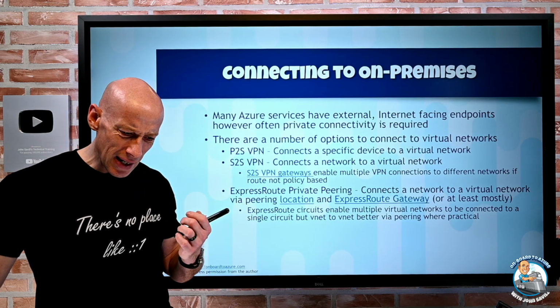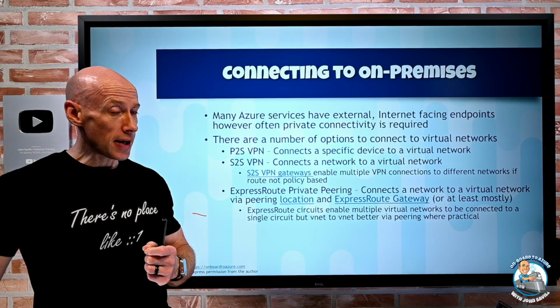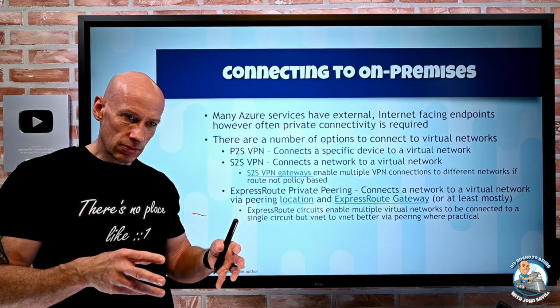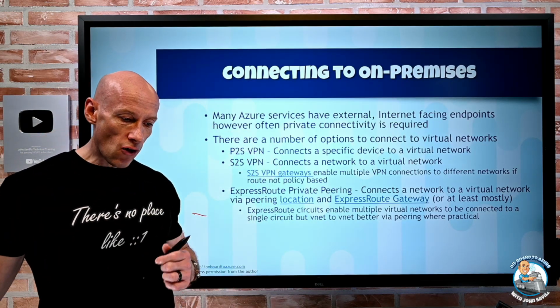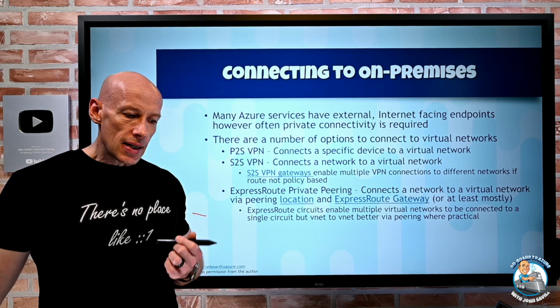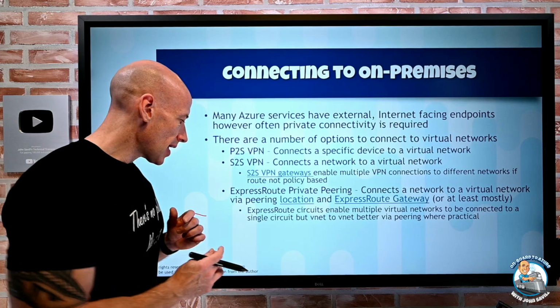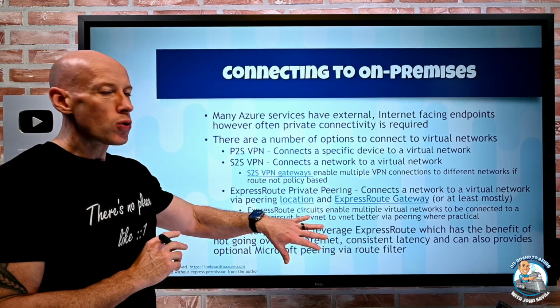But more typically, what I'm going to do is private peering. So private peering, it's connecting an IP space I define for my on-prem or even maybe another cloud to the IP space of my virtual network. Now, the way this works is I'm leveraging that backbone network. So let's just carry on. Most enterprises will use ExpressRoute.